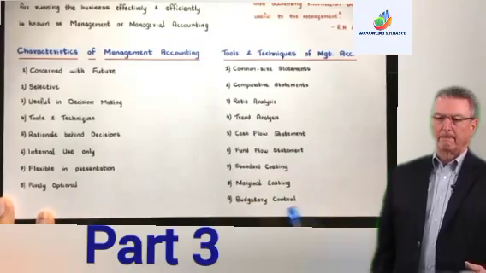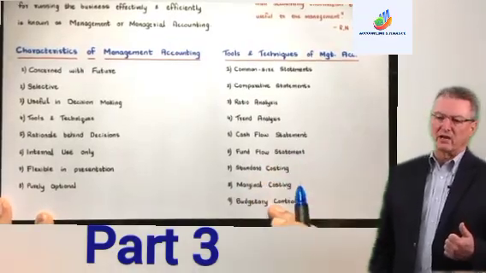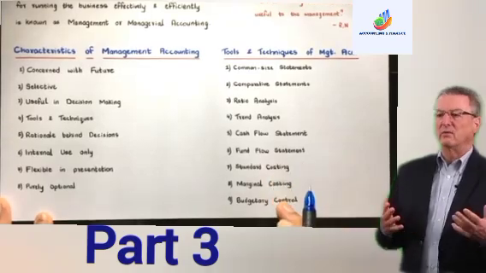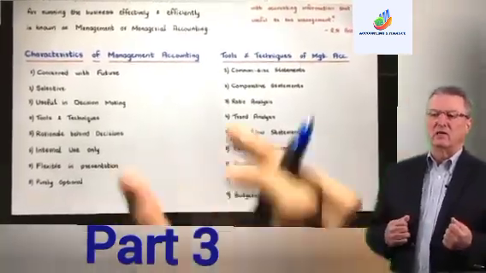control. These are also very important in almost every syllabus. They include these chapters: standard costing, marginal costing, and budgetary control. Okay, this is very important. Is that clear? Now let's just move on to the scope of management accounting.